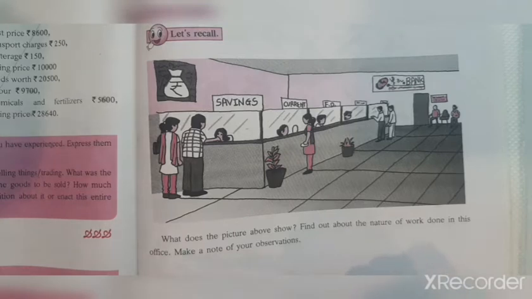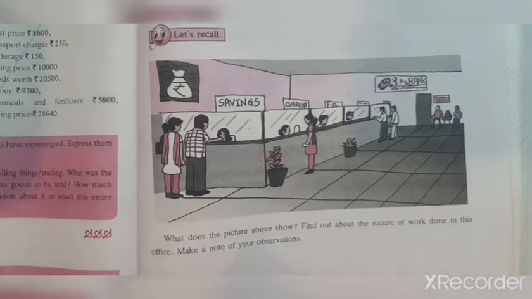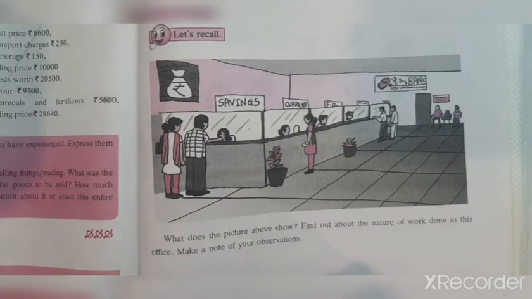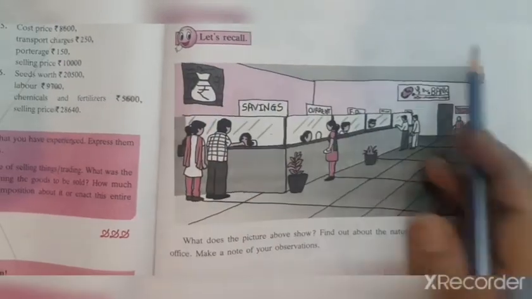Okay, students, you must have visited a bank, maybe not alone, maybe with your parents or with some other elder person, and you must have seen there that there are many counters in the bank, and at each counter there is at least one person who is attending the people who have come to the bank. Now why do we visit a bank? You have always heard or known that bank means something related to money. Correct? So this is one picture of a bank.